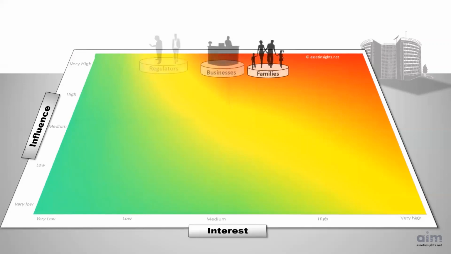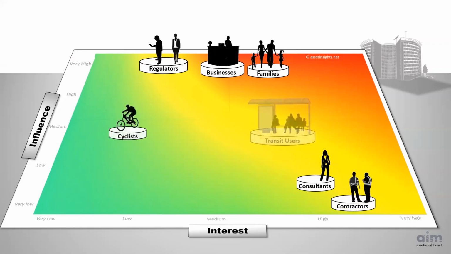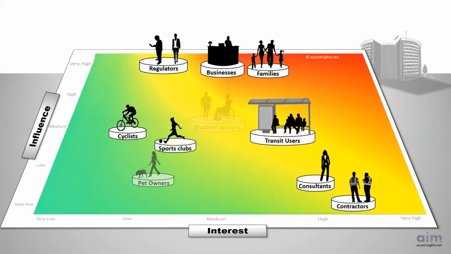Families, businesses, and regulators have a high influence over the city. Consultants and contractors have a high interest but a relatively low influence. Each stakeholder group has a place on the matrix, and determining the exact placement requires collaborative negotiation. This can be a challenging but necessary exercise, because once the stakeholder groups have been placed on the matrix, the organization can then develop appropriate engagement strategies.